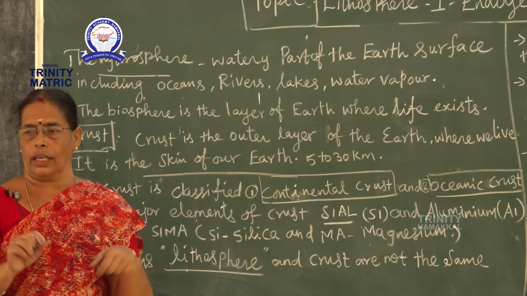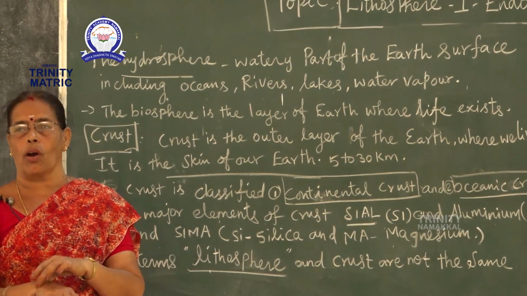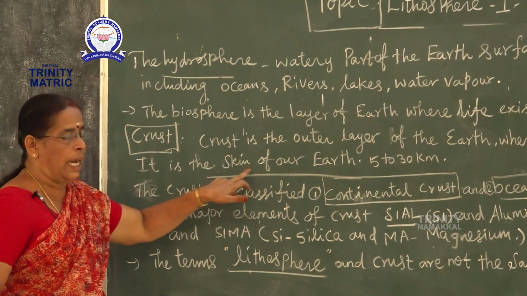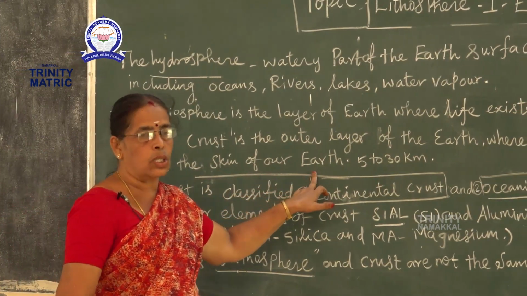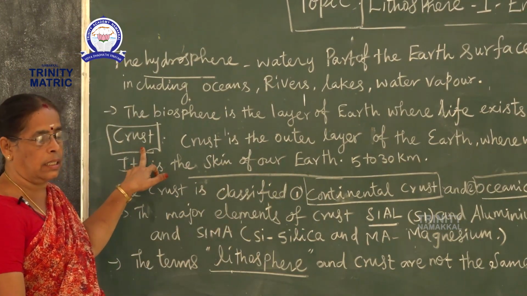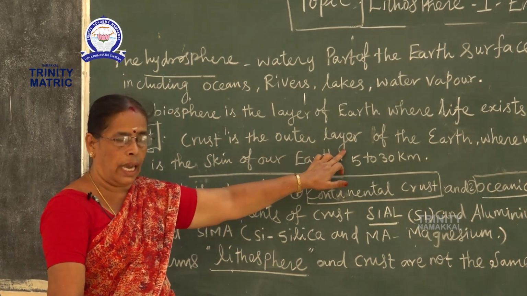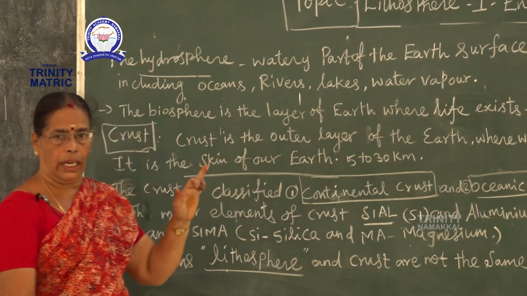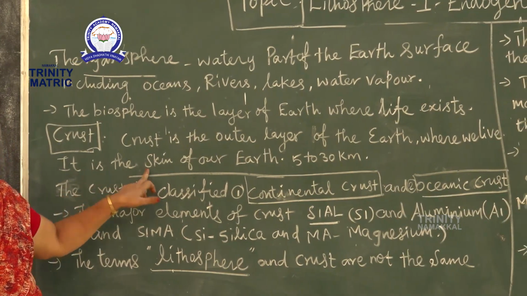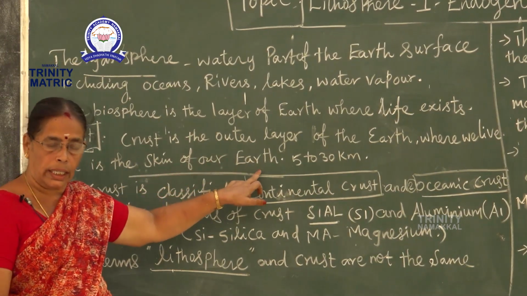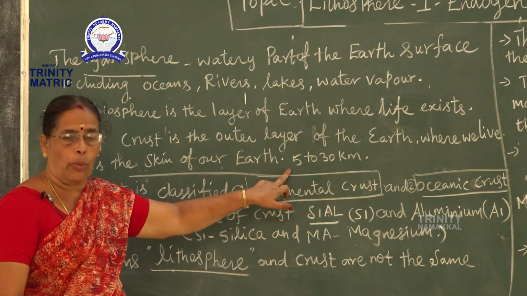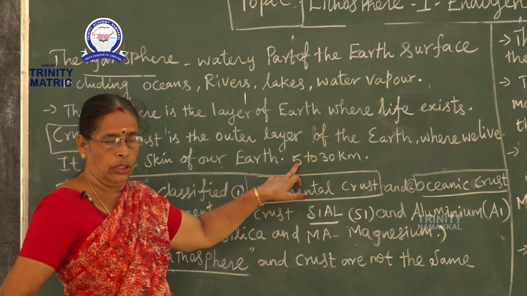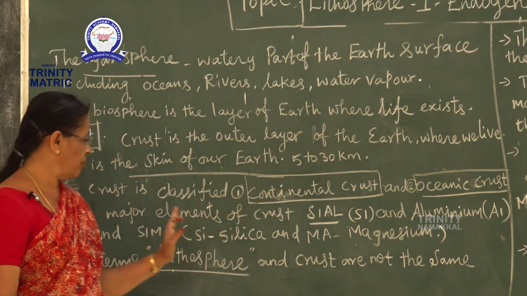So, the crust is the outer layer of the earth where we live. It is the skin of our earth. How many kilometers? 5 to 30 kilometers.